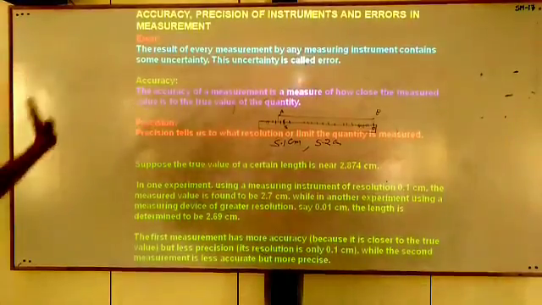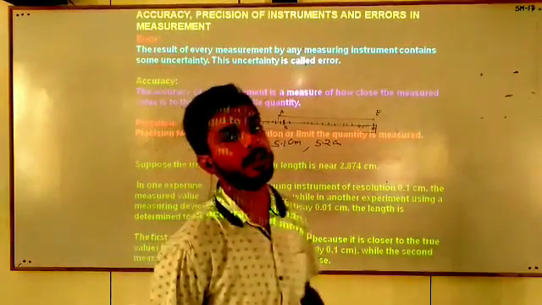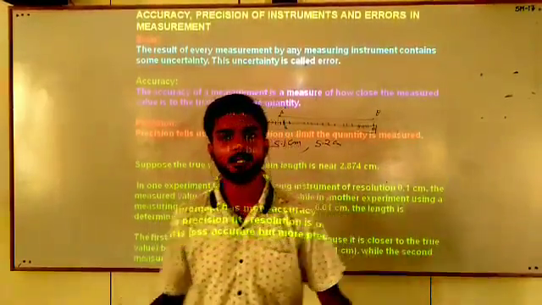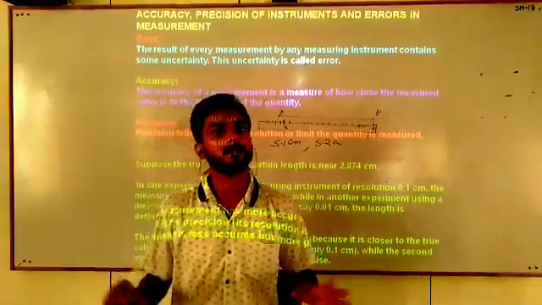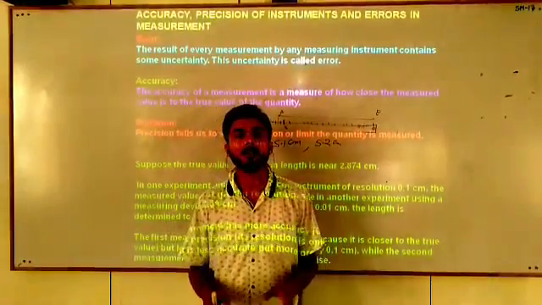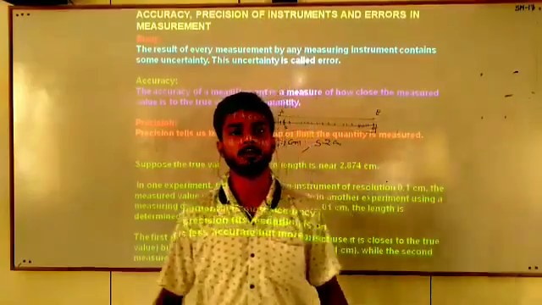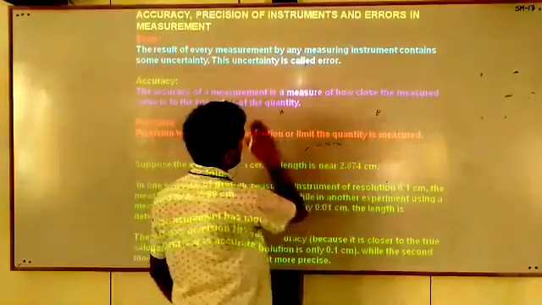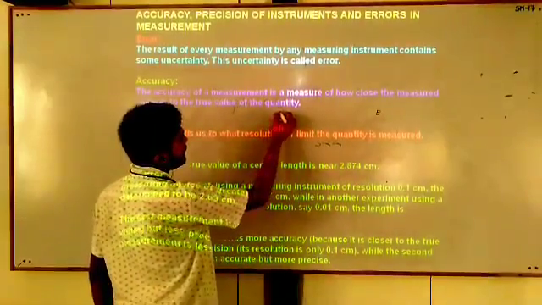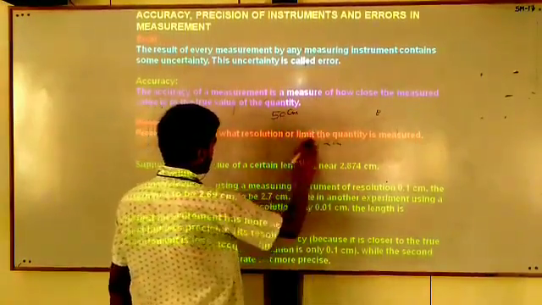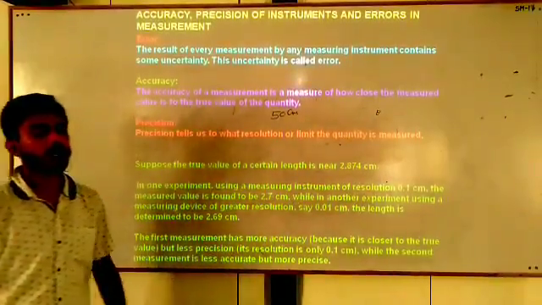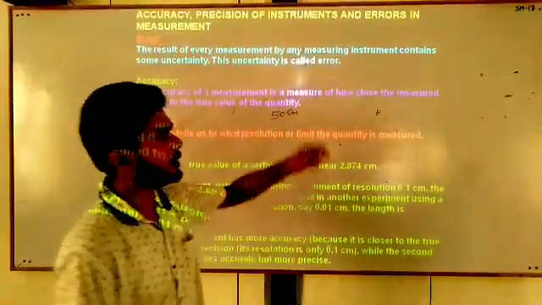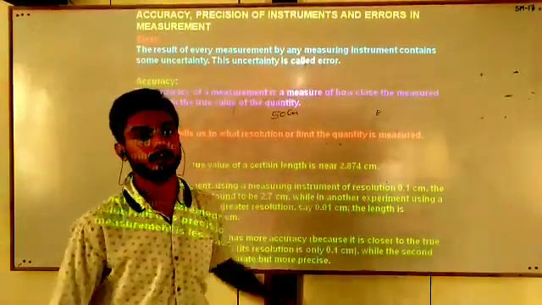The second term is accuracy. You all know very well what accuracy is. We say that measure these things very accurately, this answer is very accurate. Then accuracy means closeness to the true value. Suppose that the height of this board is 50 centimeters. I gave a meter scale to 5 students and all 5 are measuring the height of this board.